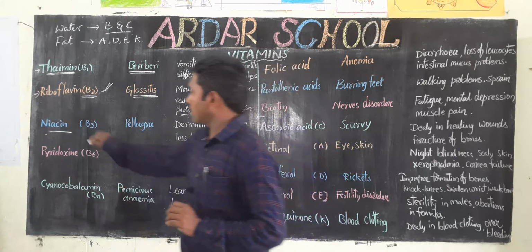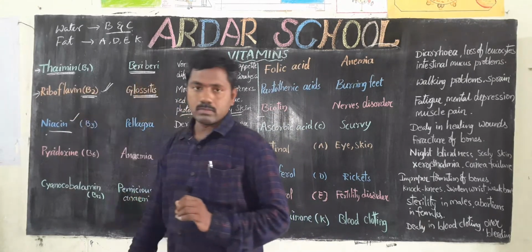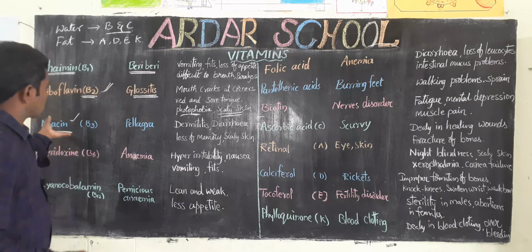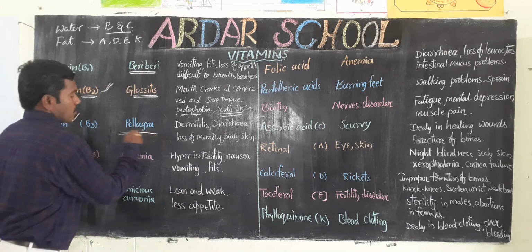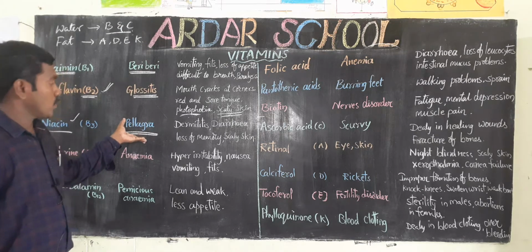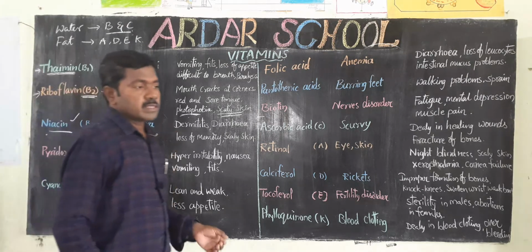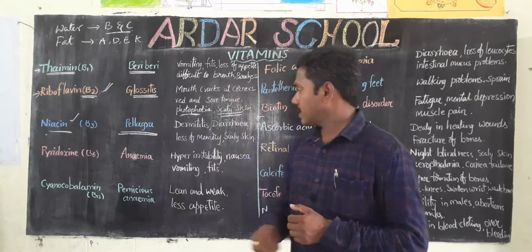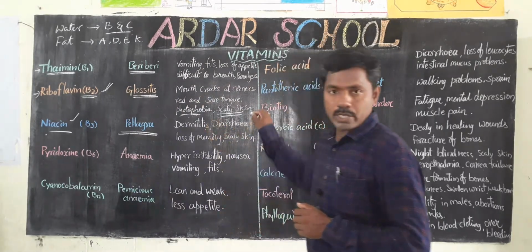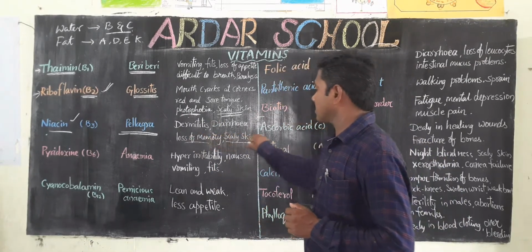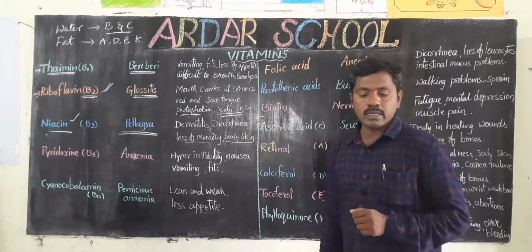Next one, B3 vitamin, also known as niacin. Deficiency of this causes the disease pellagra. Okay children, the symptoms are dermatitis, which means skin disease, diarrhea, loss of memory, and scaly skin.